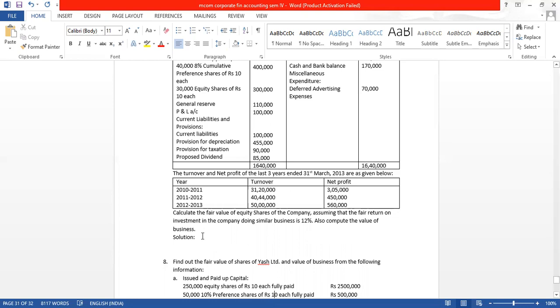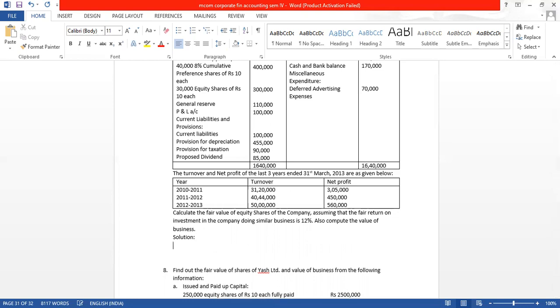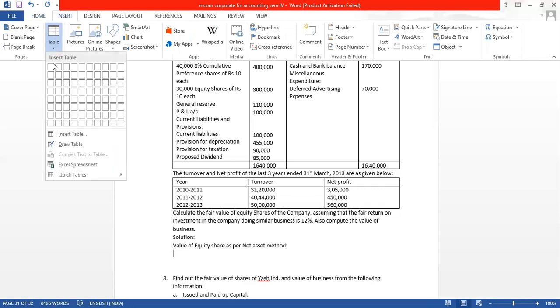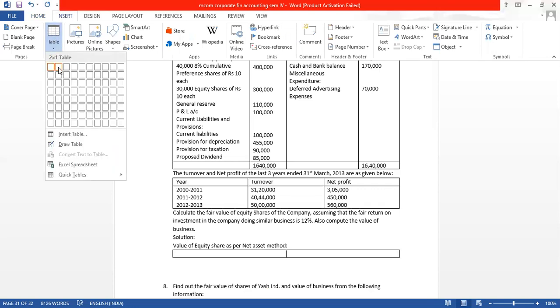First one, we will find out the value as per net asset method. So first, value of equity share as per net asset method. Net asset means we will have to take all the value of assets.